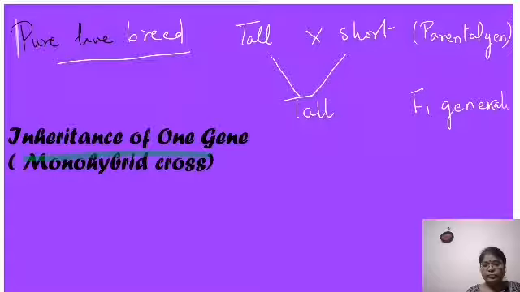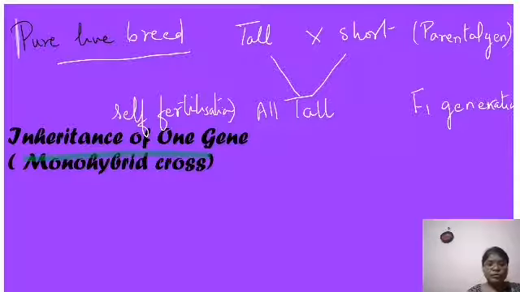Generation. Okay, so he found that in the F1 generation, all were tall. Now what he did, he allowed these F1 organisms to self-fertilize. As I have already told you, both can be done in these plants.